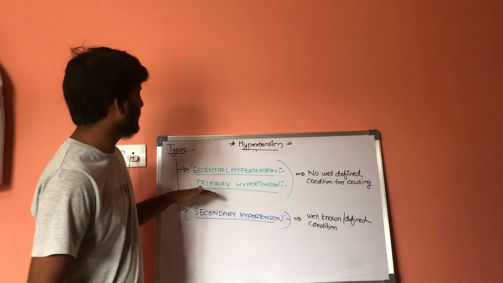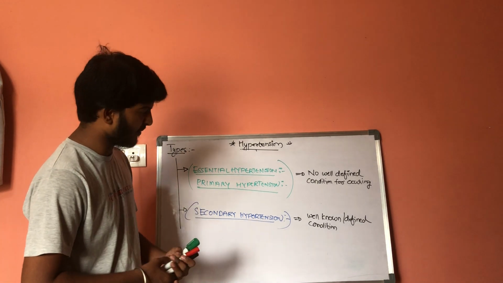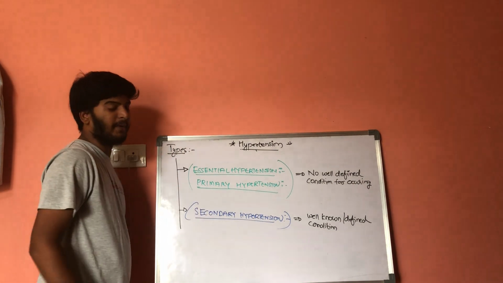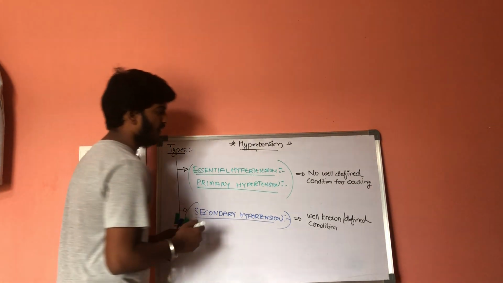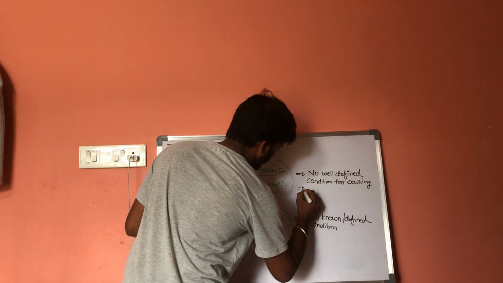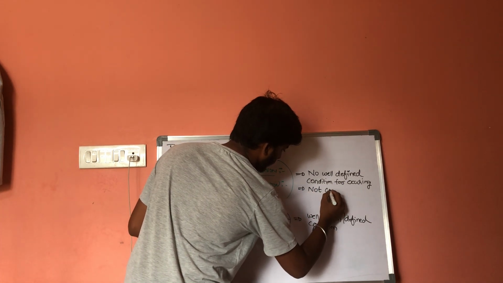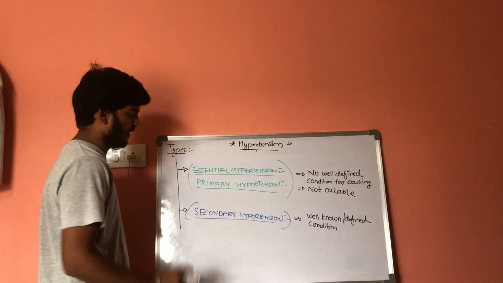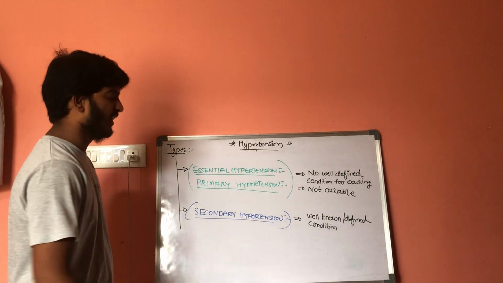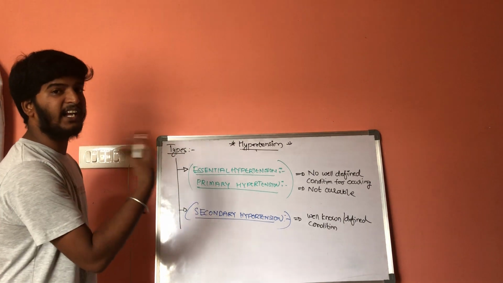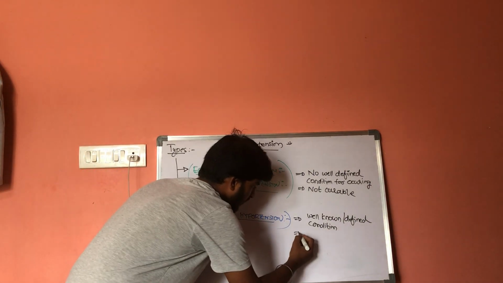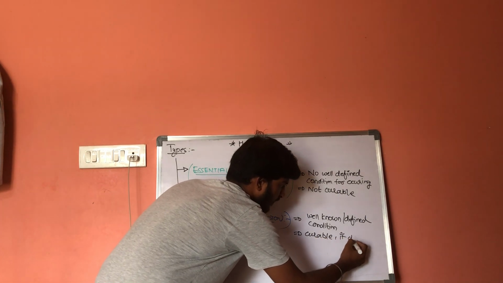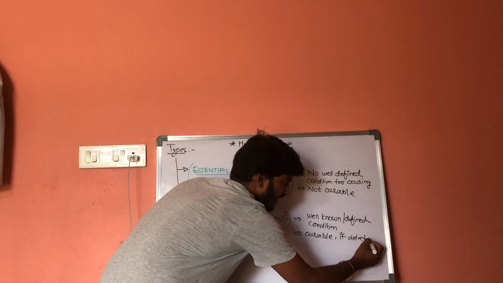One point to remember is that primary hypertension is not curable, whereas secondary hypertension is curable if detected early.